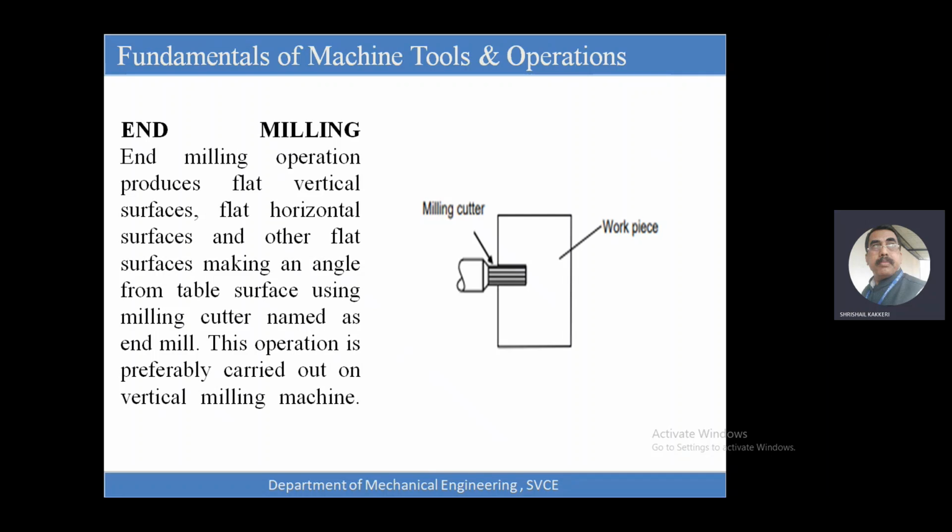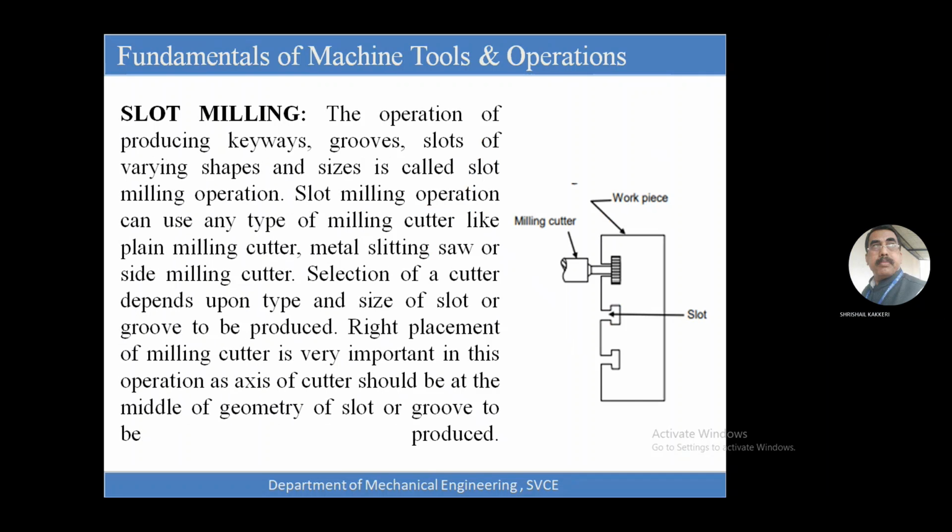Even slots, if you want to make them, are done by means of groove cutting. For example, if it is metallic and I want to remove this material, a groove will be cut using the groove cutting tool. It will be slightly longer in size and then lesser, and it will remove the material. That will be called an end milling operation.